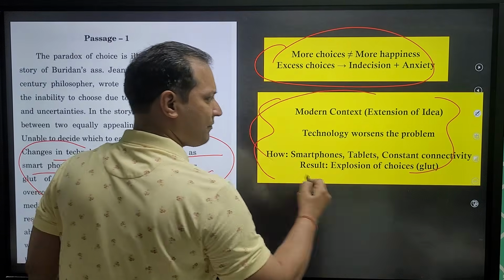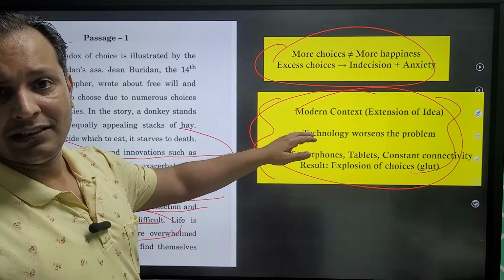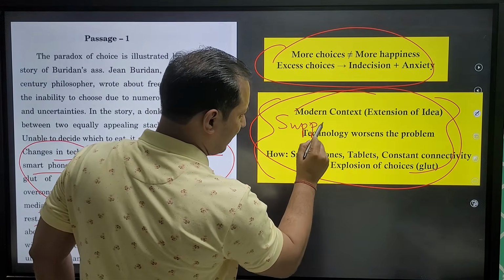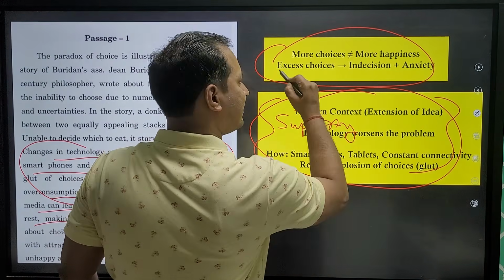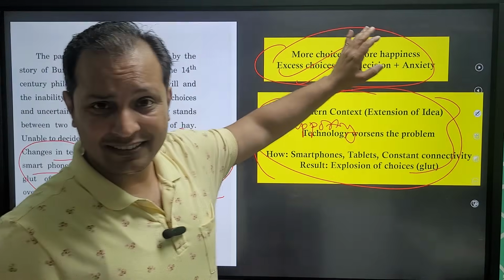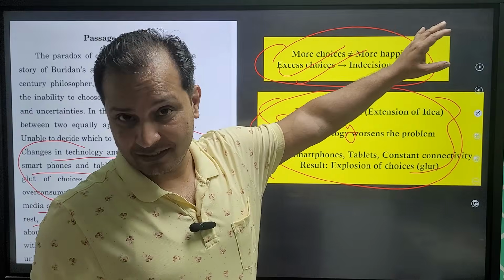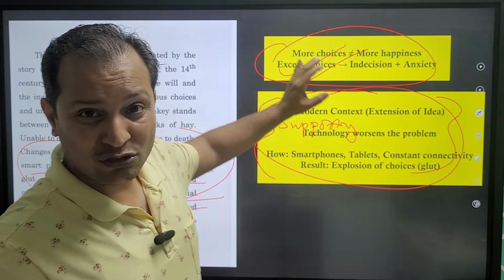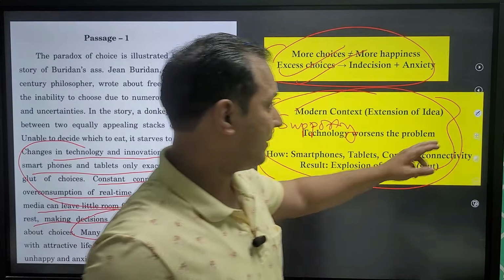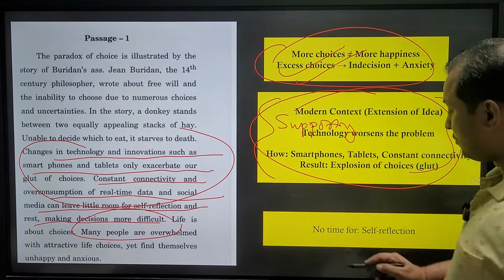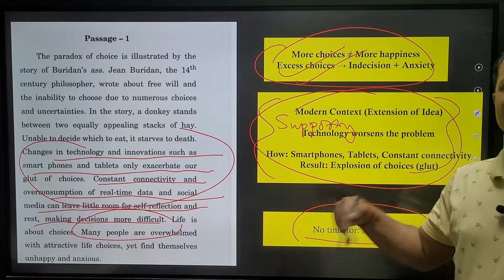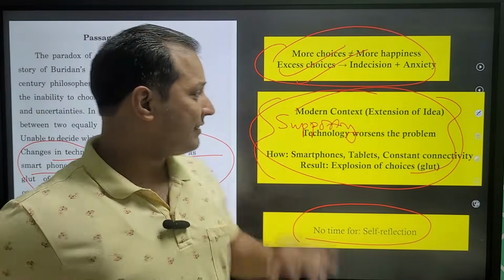Is this the main idea? No, this is a supporting idea. These are the supporting arguments. This is the main idea: more choices not equal to more happiness. Why? Because more choices lead to indecision and anxiety. This is the main idea. This is the supporting argument. Why? Because there is no time for self-reflection. Too many options, no time for self-reflection. This is what you have to do.